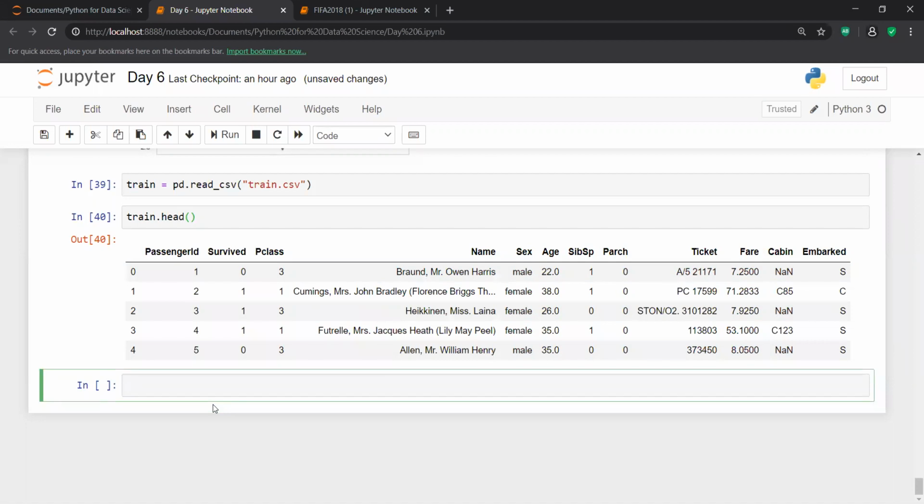In yesterday's session in pandas, I told you how you can fill the null values.